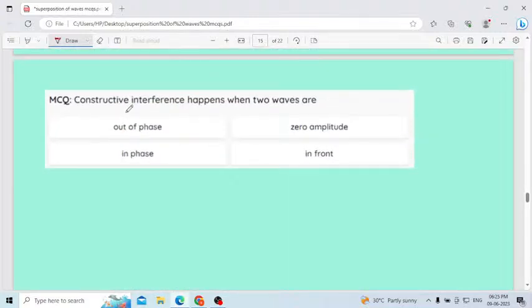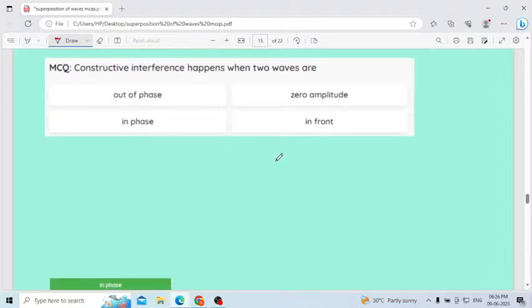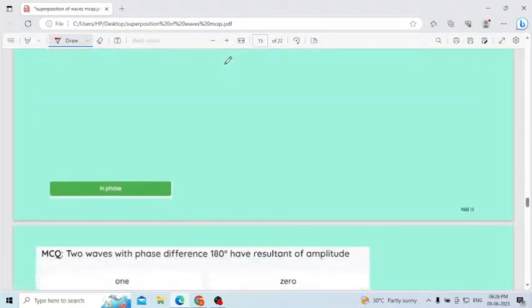Next one, in the case of constructive interference, which happens when two waves are in phase, not out of phase (out of phase gives zero amplitude). In the case of constructive interference, when two waves are in phase, they interfere in the same phase, in phase or same phase.